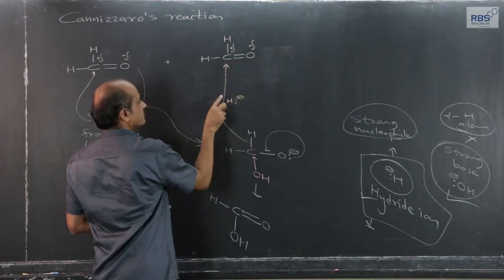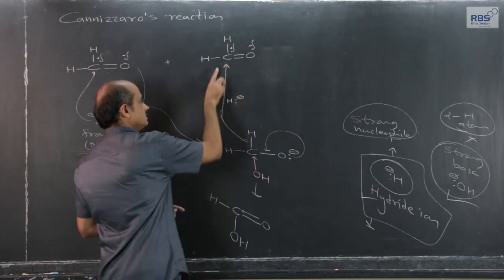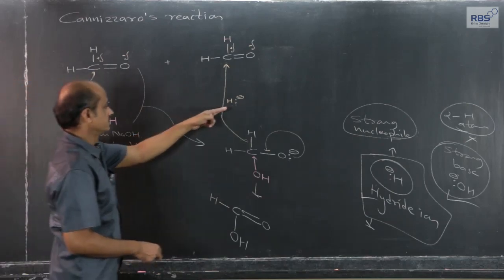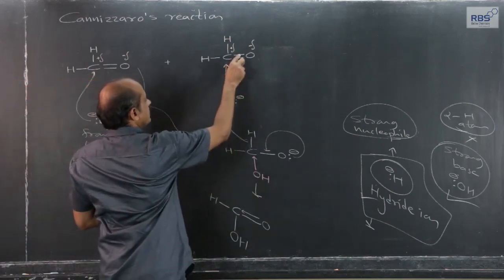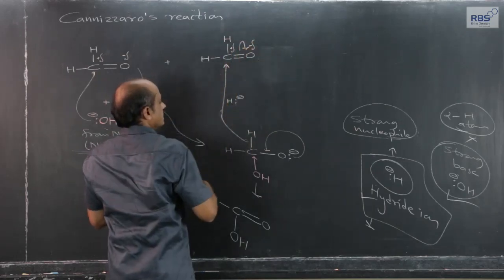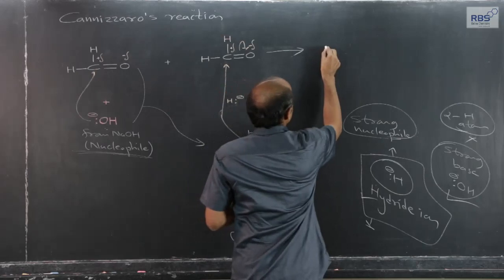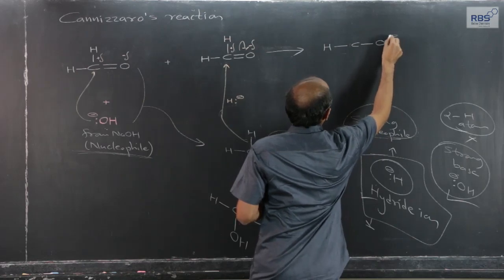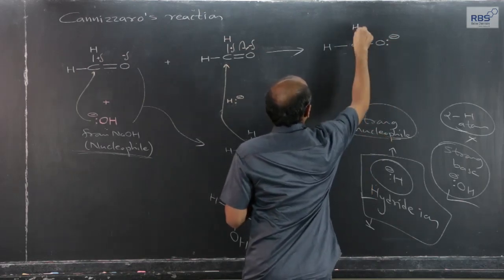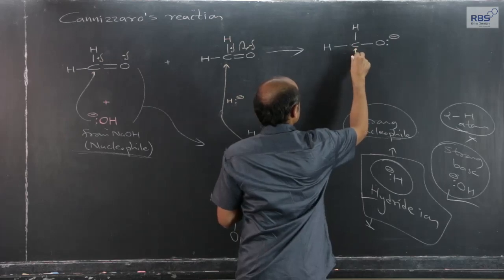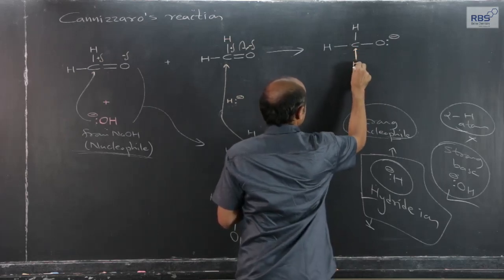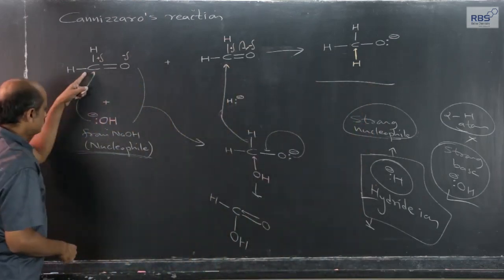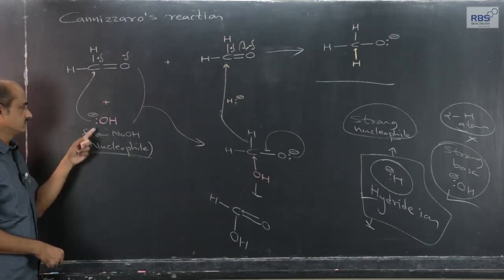The moment this electron pair forms a shared pair, like in the earlier case of OH minus ion, the pi electron gets shifted towards oxygen, and what we get is this, and the hydride ion by using an arrow. It is a routine covalent bond. We get this.